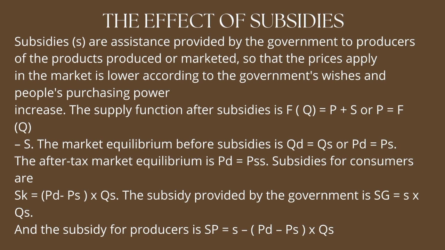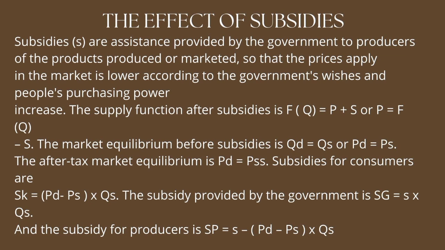The supply function after subsidies is P = f(Q) minus S. The market equilibrium before subsidies is QD = QS, or PD = PS.